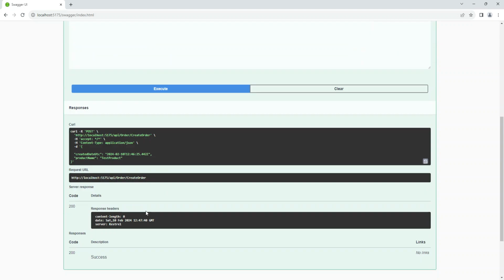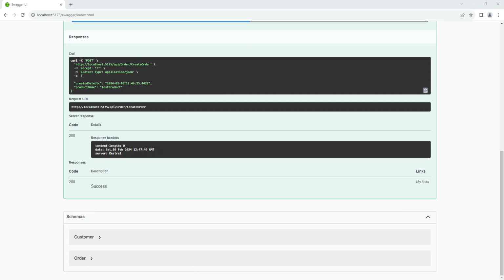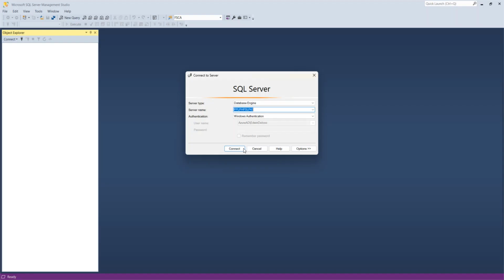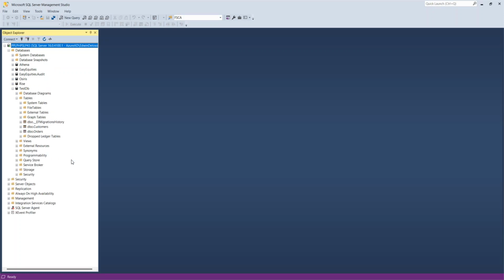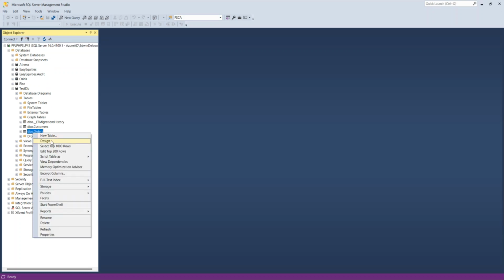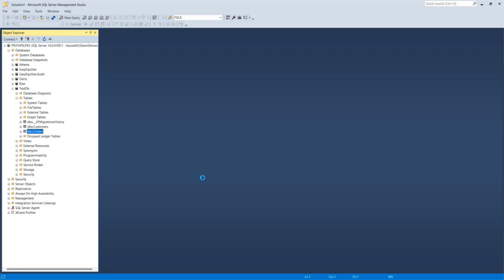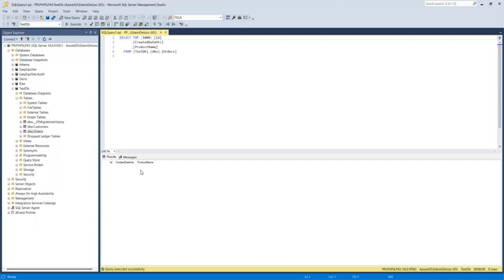Okay. So you can see 200 is successful. But I will let you see my SQL Server database. I know that the record was not added. It's just added in memory because we didn't call the saving to the database. So here it is, the DB, and we have the table here, and this is the order. I just select it. See, it's not created. Okay. So what are we missing?